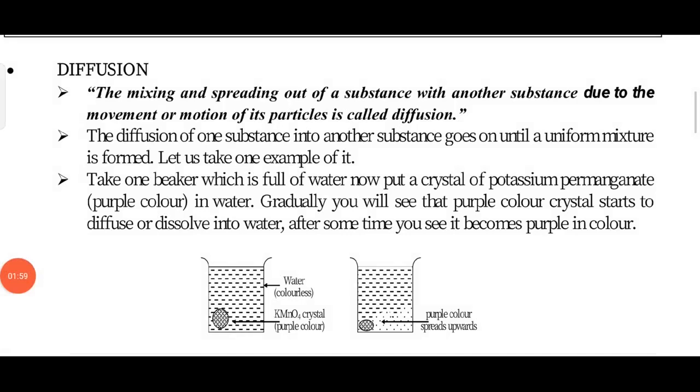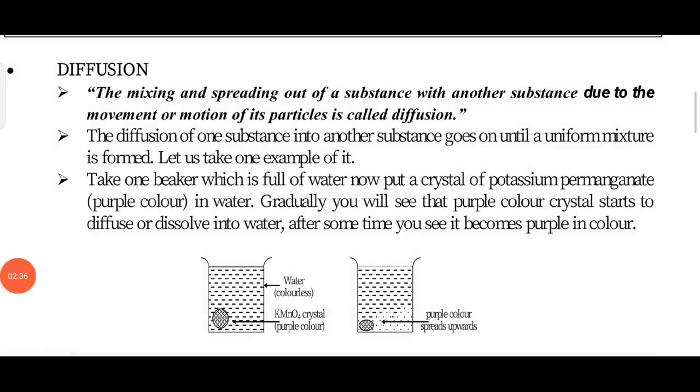One more example, which I already told you: KMnO4, potassium permanganate, is violet in color. If we add some potassium permanganate into some amount of water, we get a purple colored solution, because the potassium permanganate particles spread over the H2O molecules.